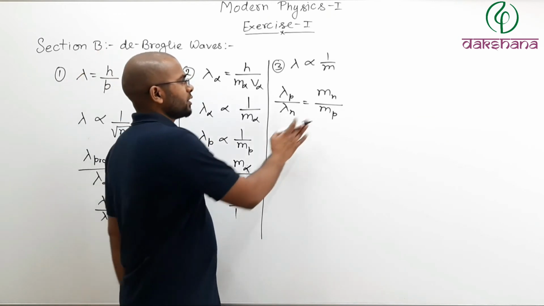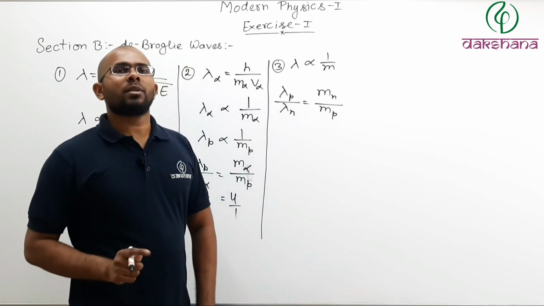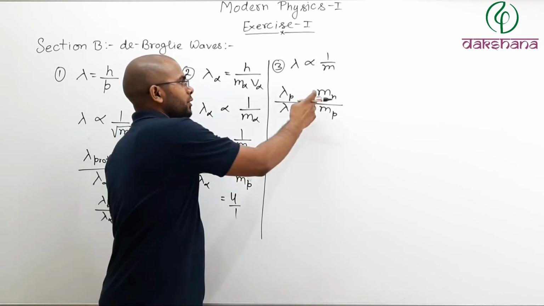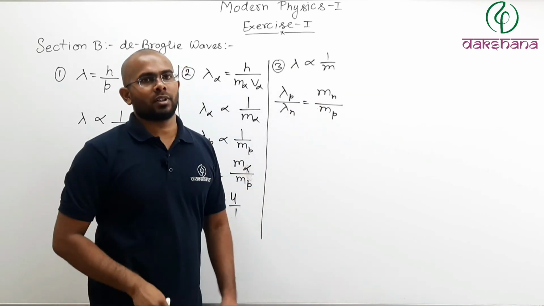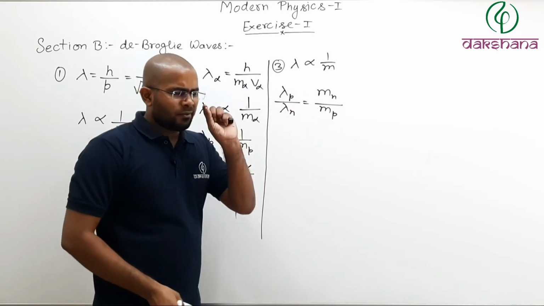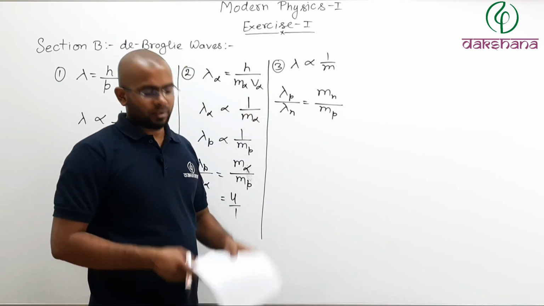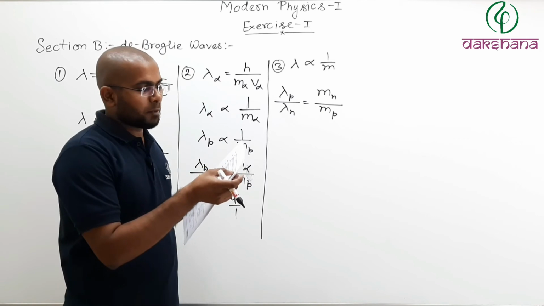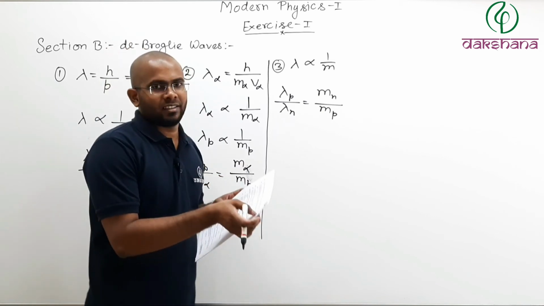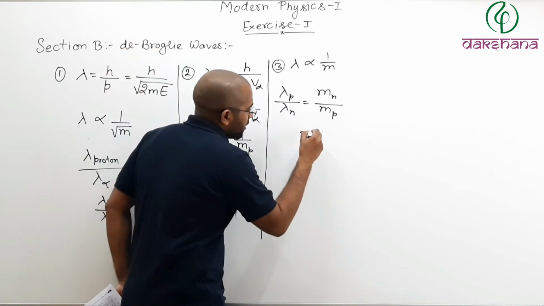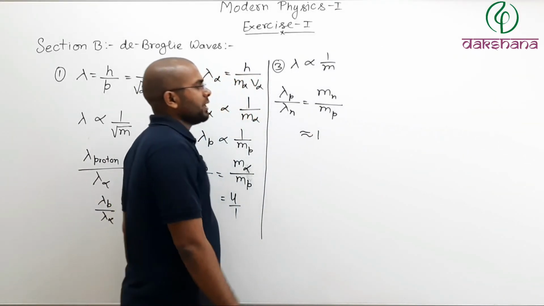So this ratio will not be exactly equal to 1. Mass of a neutron is not the same as mass of a proton; it is very, very slightly greater. So what are they asking? They are asking for a near-about ratio, so you can say it will be 1.